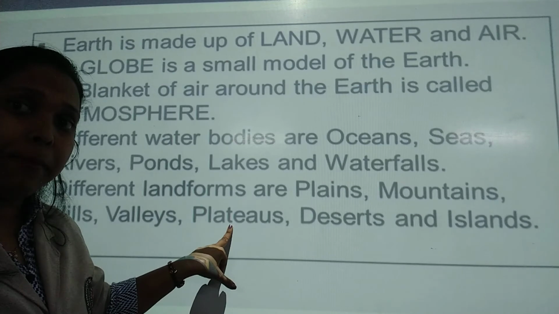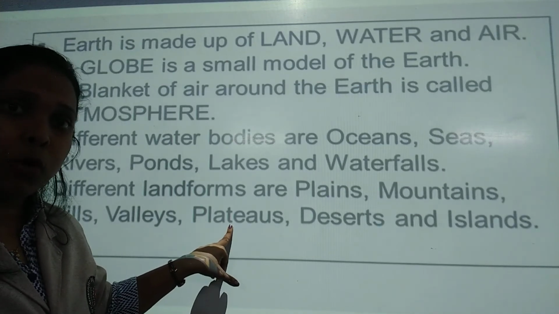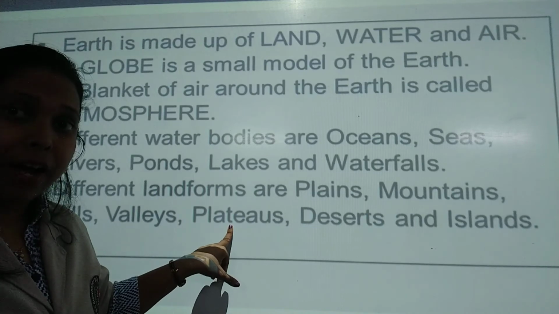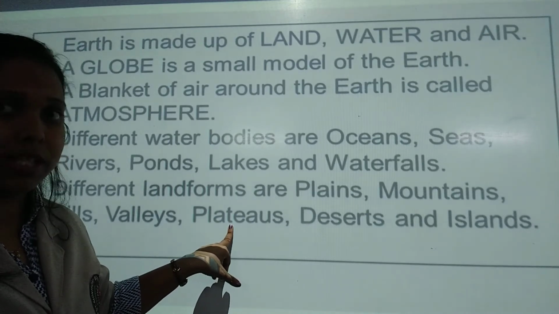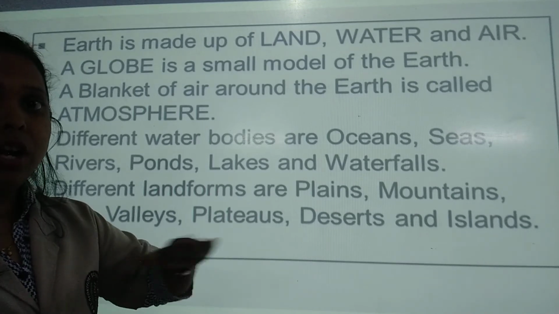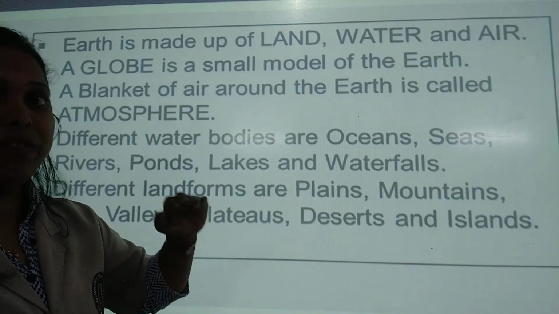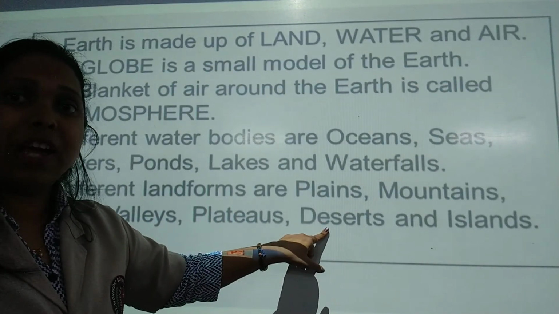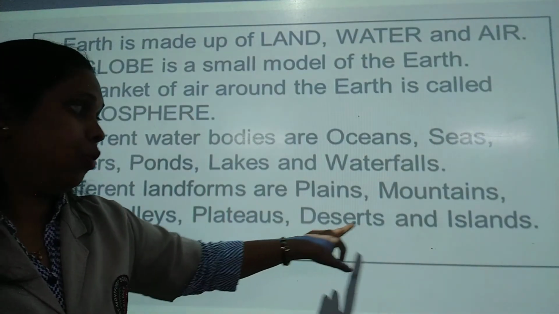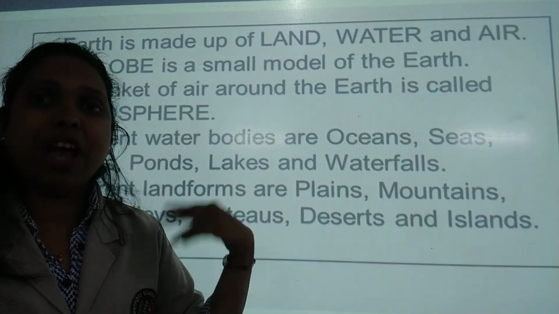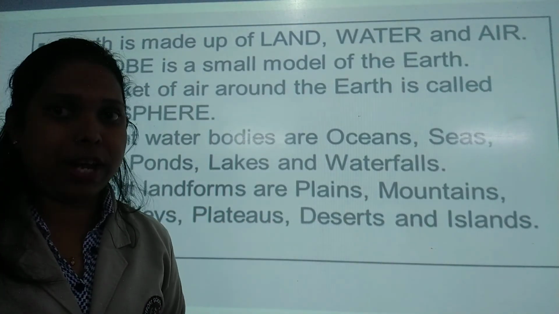Plateaus का एक और नाम, one more name of plateau, tabletop. Yes, tabletop. Why? Because it looks like a table when we see from far. What are deserts? Deserts are land covered with sand. Okay. And what is island? Island is a land which has water on all the four sides.